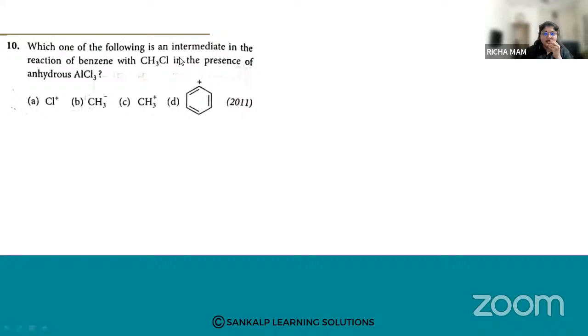Which one of the following is an intermediate in the reaction of benzene with methyl chloride in the presence of anhydrous AlCl3? So this is our benzene. When it reacts with RCl, that is an alkyl chloride, in the presence of anhydrous AlCl3, this is alkylation of benzene. So what is the intermediate formed in this reaction?